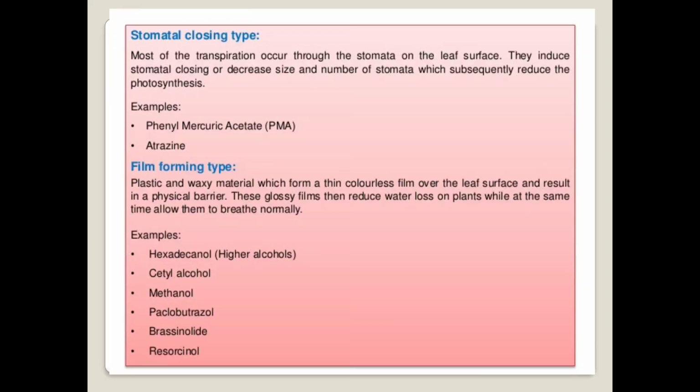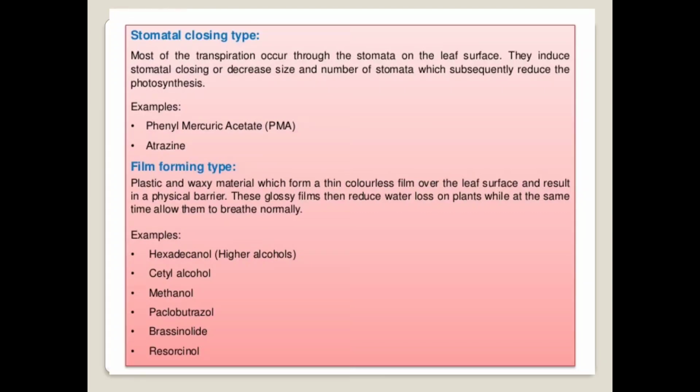The stomata closing type of anti-transpirants increase the stomata closing or decrease the size as well as the number of stomata, which subsequently reduces photosynthesis. Some examples of the stomata closing type of anti-transpirant are phenyl mercuric acetate, that is PMA, and second one is atrazine. These are the familiar examples of the stomata closing type of anti-transpirant.